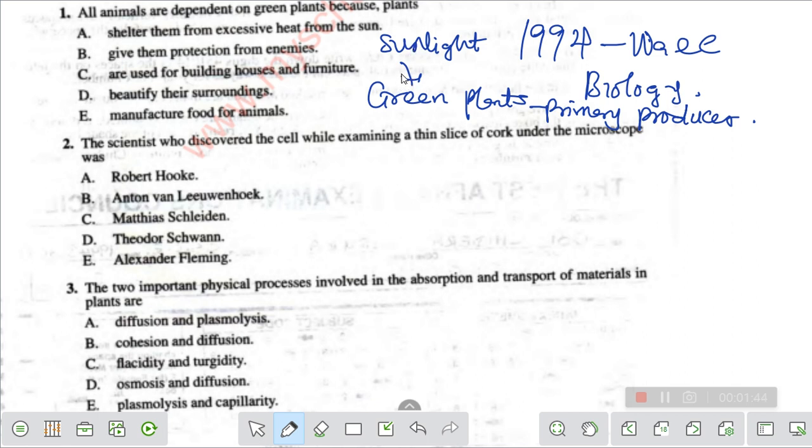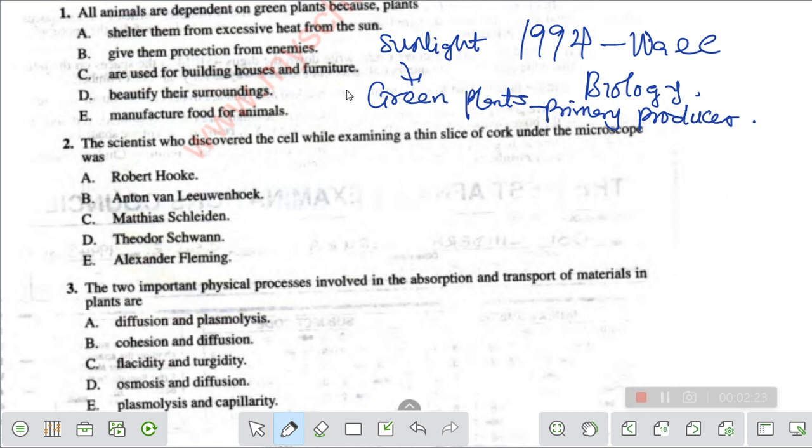Now we consumers feed on the green plants. So it means we depend on them. And what is the main reason why we depend on green plants? The reason is that green plants manufacture food through the process called photosynthesis from sunlight. Photo means light. So green plants manufacture their food using sunlight, and we consumers and all the animals feed on these green plants.